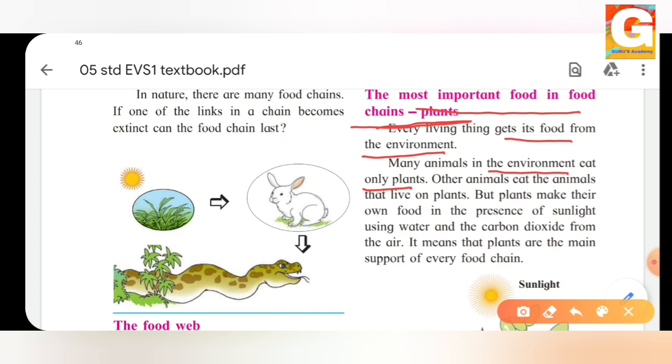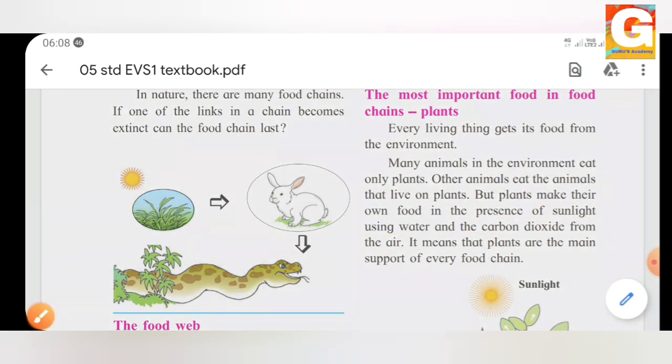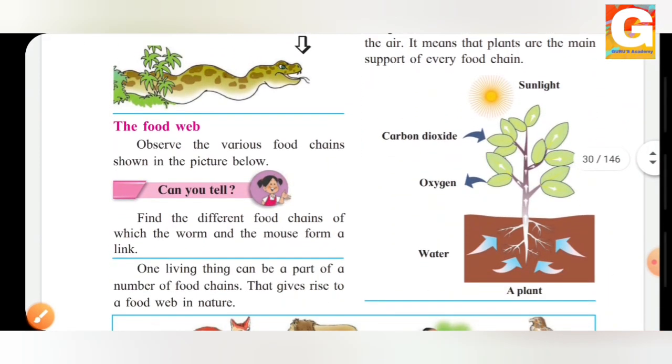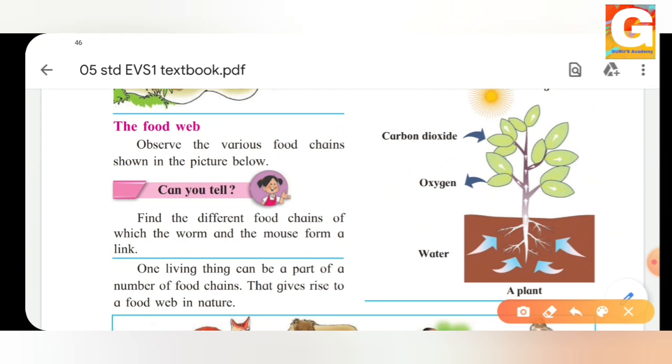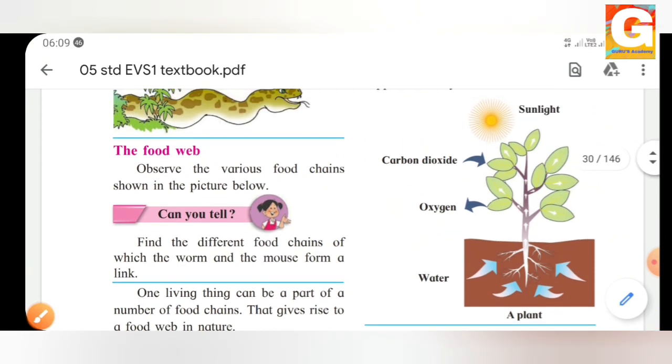But plants make their own food in the presence of sunlight. Yes, we have just seen it above. That is the process of photosynthesis. Plants make their own food in the presence of sunlight using water and carbon dioxide from the air. And it means that plants are the main support of every food chain. See, they have shown the picture over here. What can we observe here? We can see this is the plant they have given, isn't it? So what does it do?